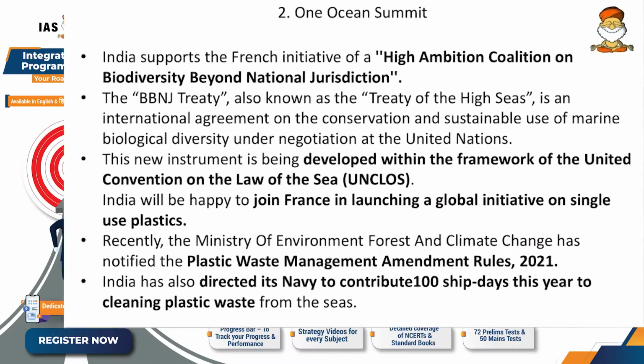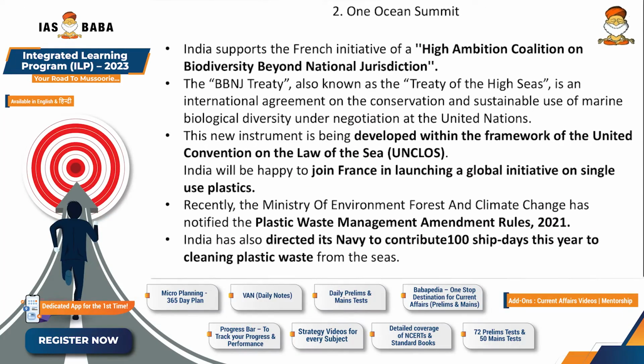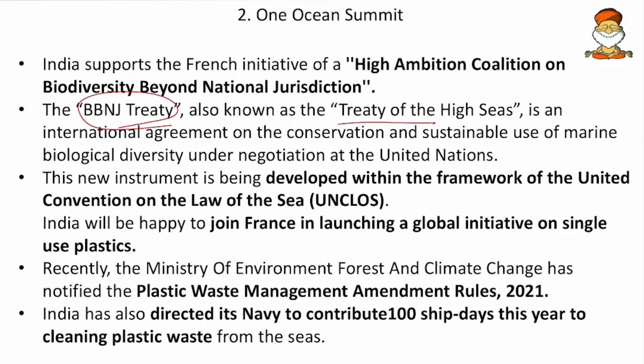Then India supports the French initiative of High Ambition Coalition on Biodiversity Beyond National Jurisdiction, or the BBNJ Treaty. So mark this BBNJ Treaty. It is an initiative of France, and it is also known as the Treaty of High Seas. So mark this also. It is an international agreement on the conservation and sustainable use of marine biodiversity, and it is under the UN Convention on the Law of the Sea. So UNCLOS is running this Treaty of High Seas.